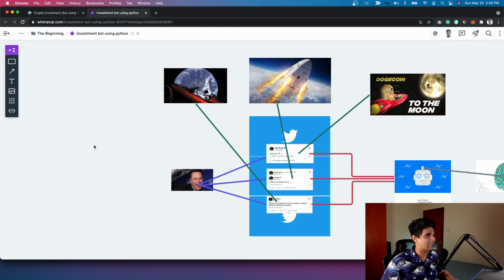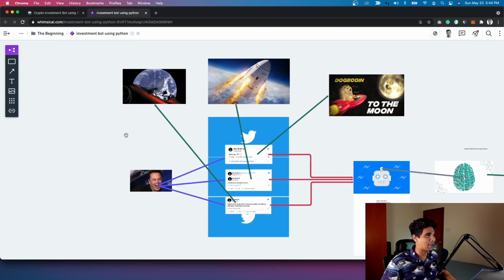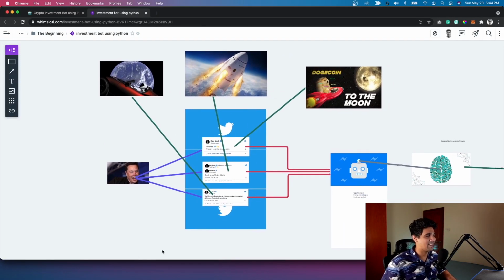I drew this diagram on Whimsical, which explains what's happening with the market trend. Elon speaks a lot of words on the internet all the time, on Twitter specifically, and that changes the direction. He can make things go to the moon. He can make Dogecoin go to the moon, his SpaceX, even Tesla to the moon. All these tweets are taking whatever things he wants to the moon in a funny way. He definitely has a lot of power.